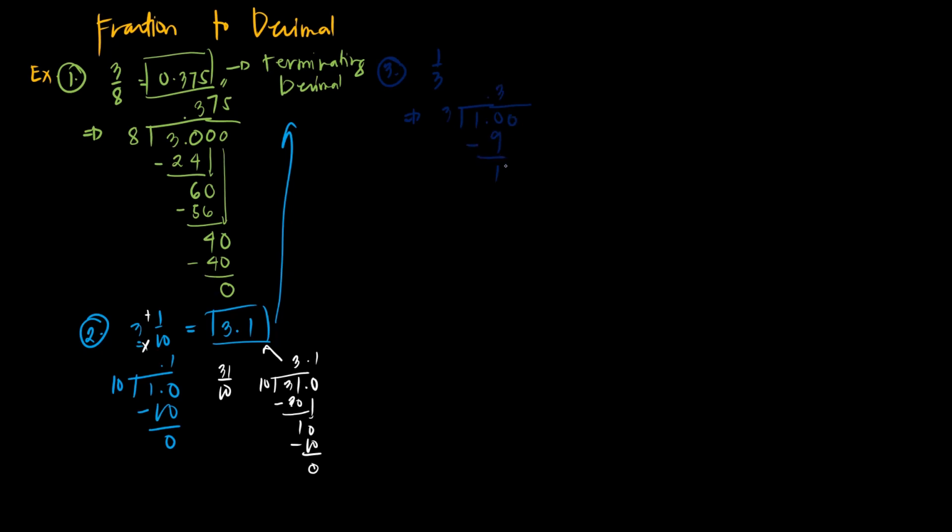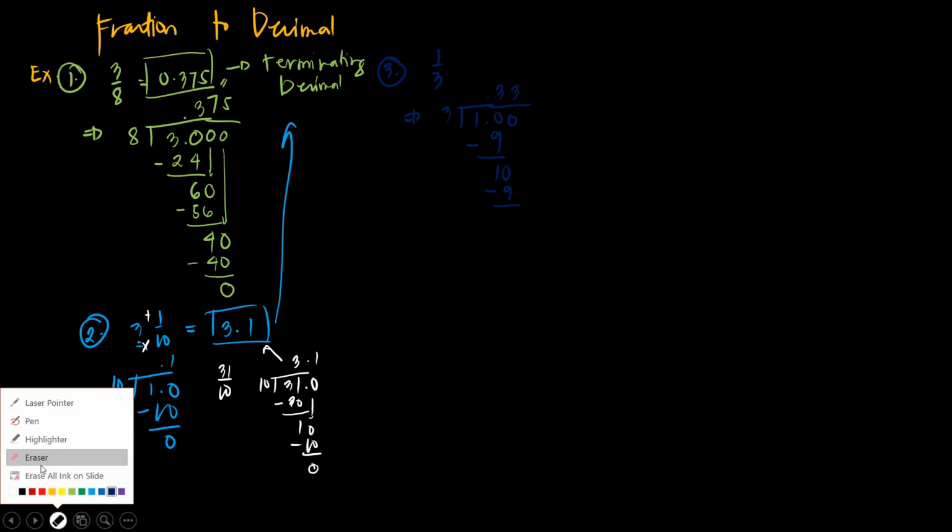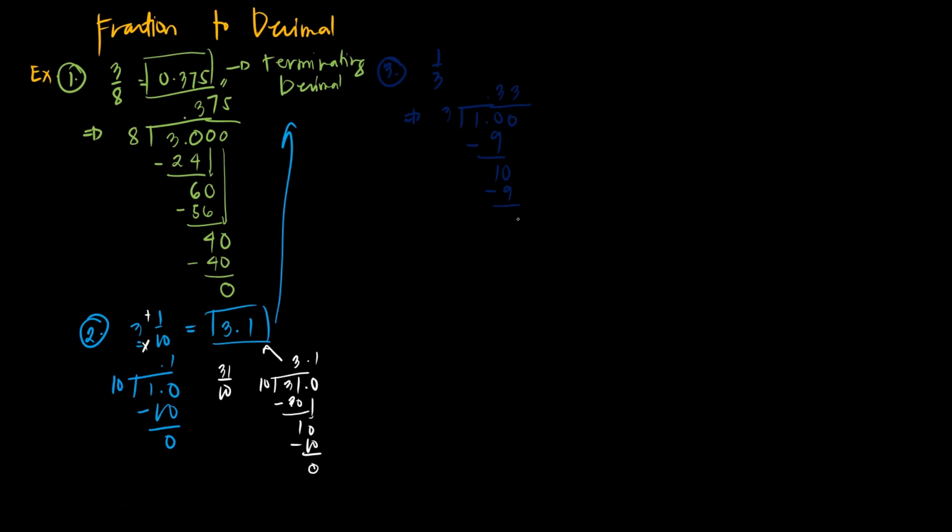Add again a 0. Then, as you can see, class, it keeps repeating. It will not end. We always borrow a 0. Then same again, 10 minus 9 is equal to 1. Then add again a 0.